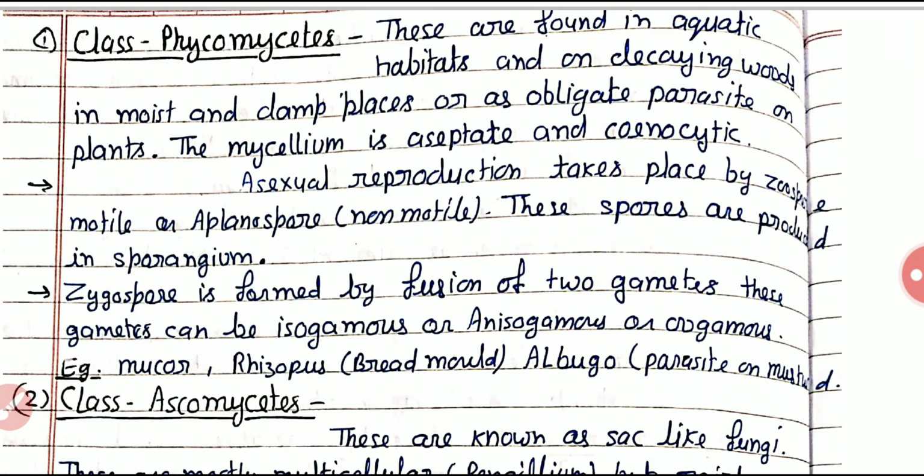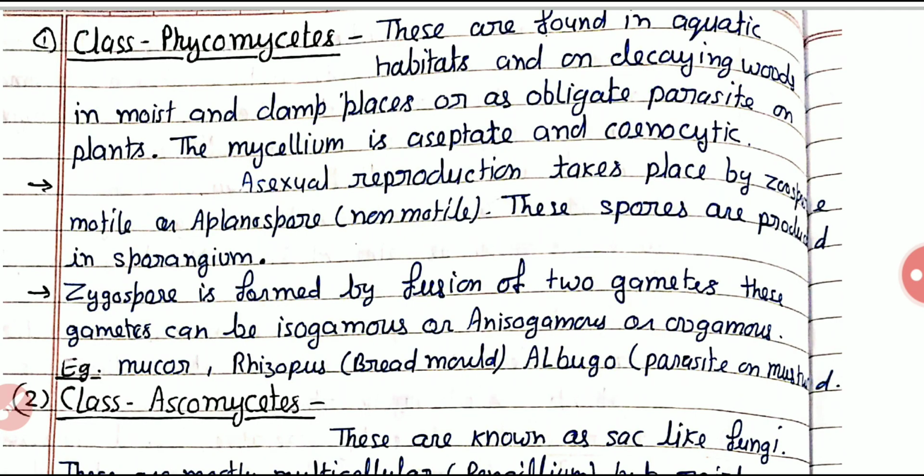Actually, fungi are divided into four classes: Phycomycetes, Ascomycetes, Basidiomycetes, and Deuteromycetes. In a few books, you will see Phycomycetes divided into two more groups, the Oomycetes and the Zygomycetes.